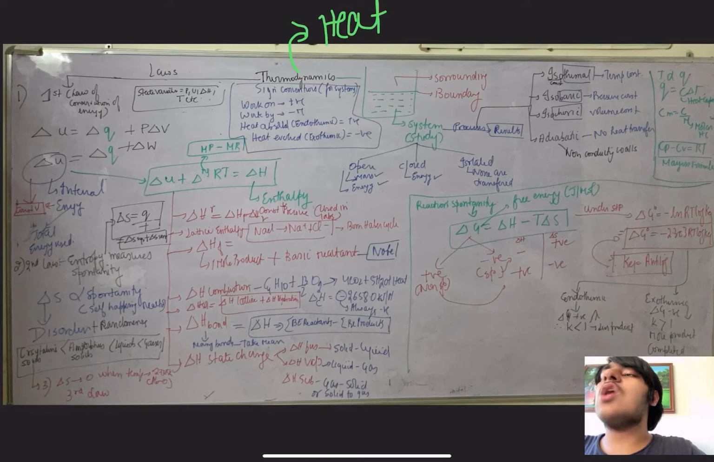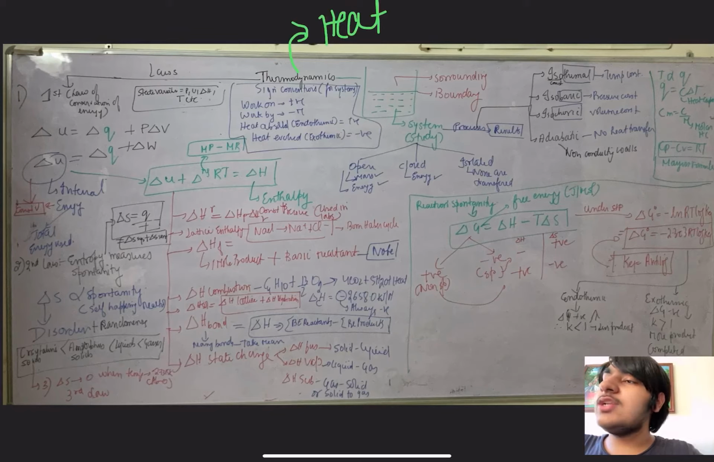Now moving on to the laws of thermodynamics. The first law of thermodynamics is the law of conservation of energy, which says that energy can neither be created nor destroyed, it is conserved. In thermodynamics, we can write it as delta U = delta Q + P delta V. Delta U is the internal energy of a system, which is the total energy a system possesses. We can also define internal energy as the energy under constant volume. When the volume of a system is constant, the energy is called internal energy.